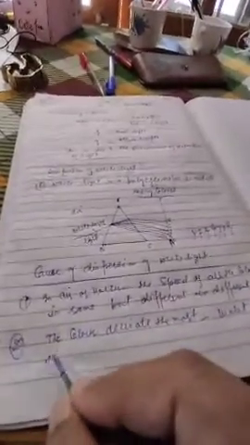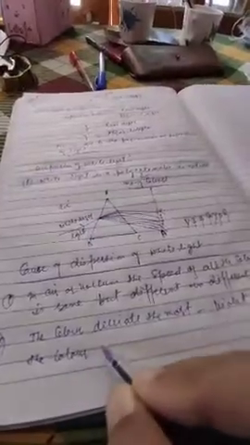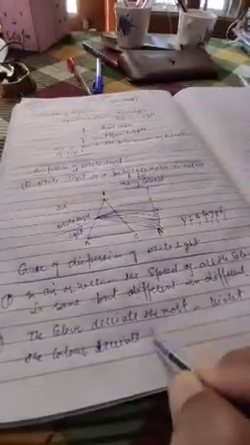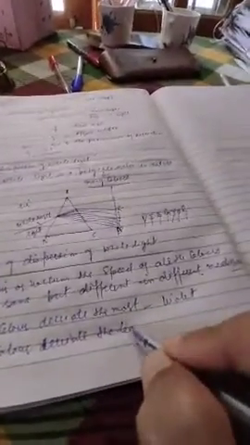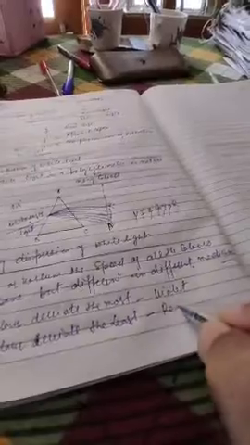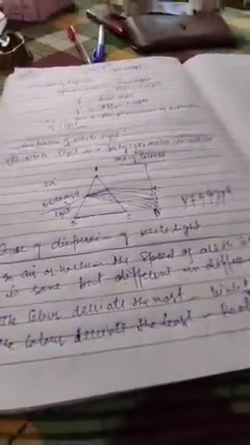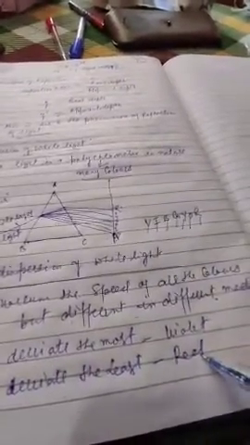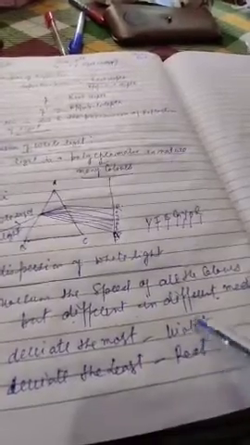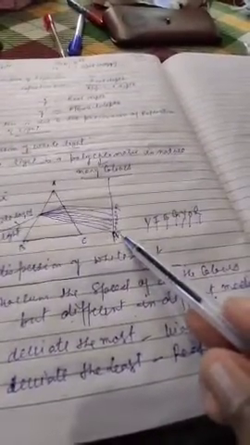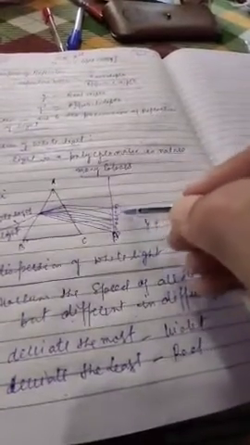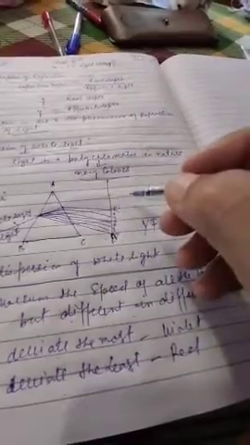Clear? Then the color which deviates the least, that is red. Violet deviates the most, the color deviating the most is violet. The color deviating the least is red. So the speed of violet color is minimum and the speed of light is maximum for the red color.